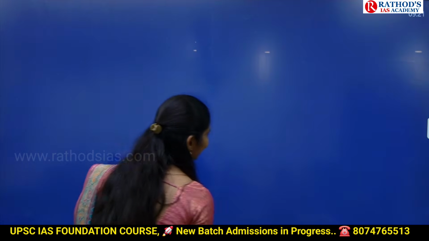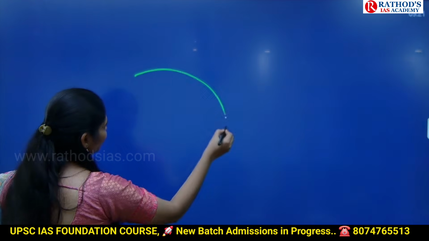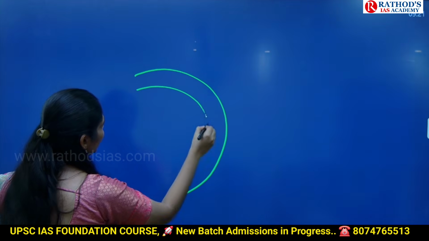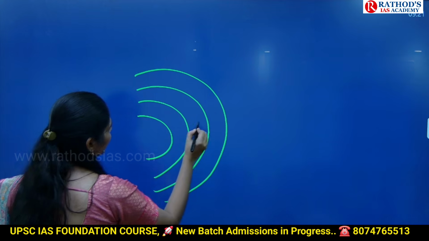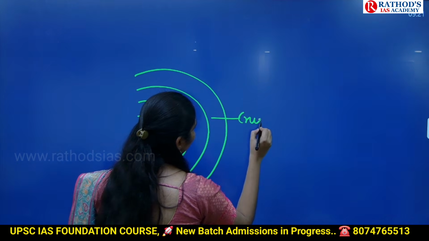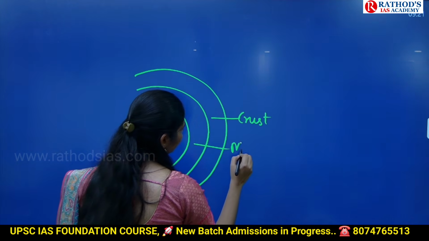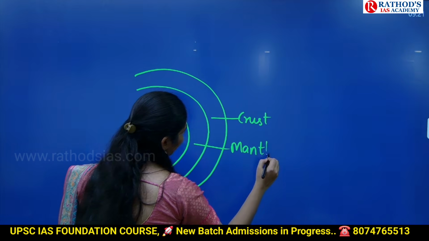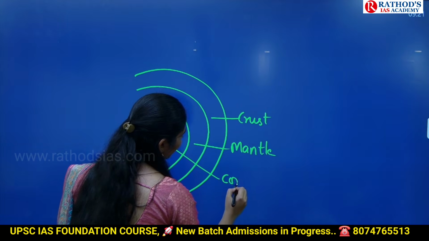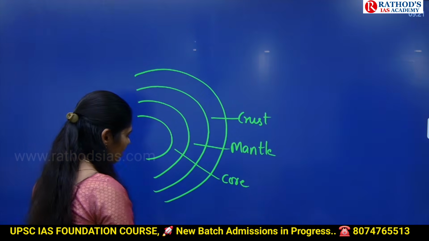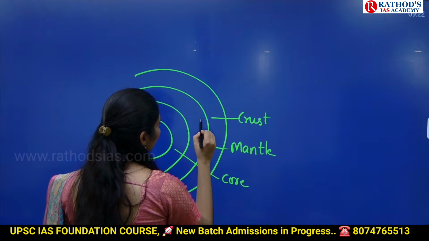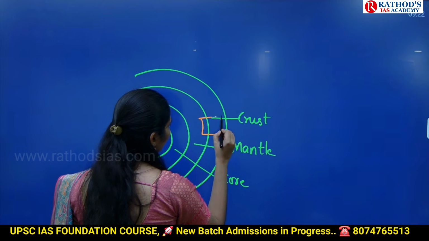Sure. Again, one more concept you have to know. If you see the different layers of the earth, how many layers do we commonly have? Crust, mantle, and the next one is core. Core is the inner part. We have inner core and outer core. Keep it aside. So here we have crust and upper part of mantle.